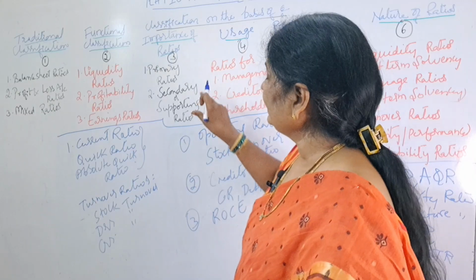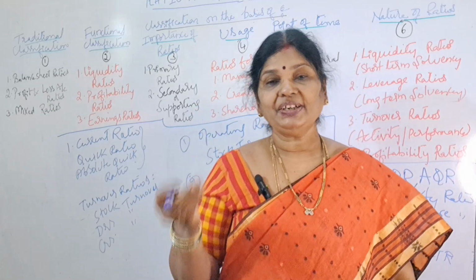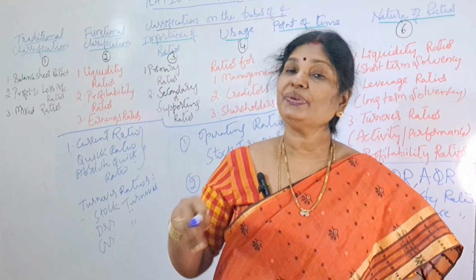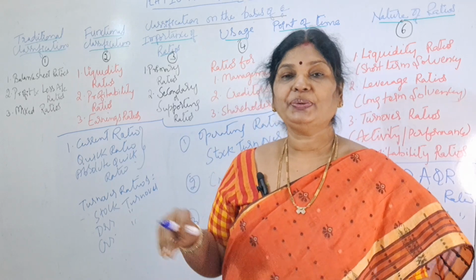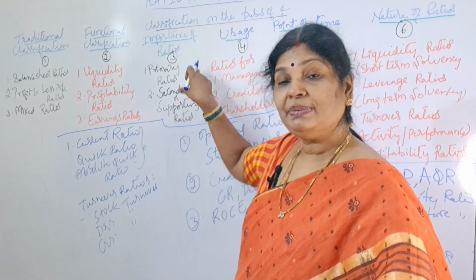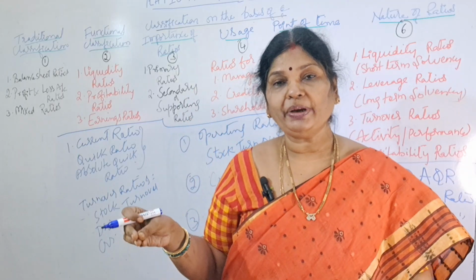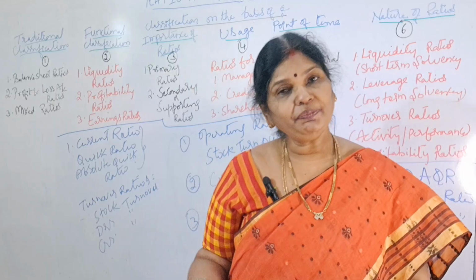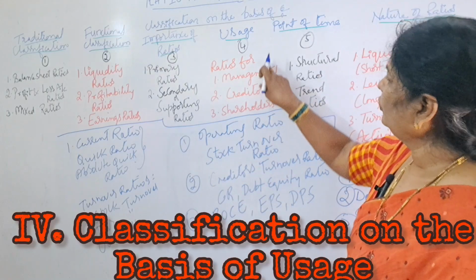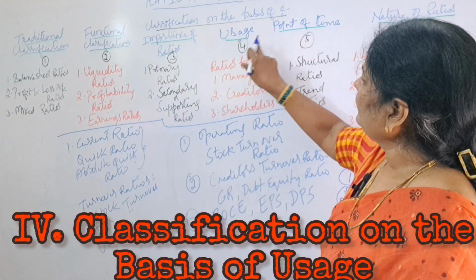And what are secondary ratios or supporting ratios? These ratios are used to support and explain primary ratios. So, primary ratio example is return on capital employed. And what's the example for secondary ratio? Operating profit ratio. Now coming to the fourth one, classification on the basis of usage.